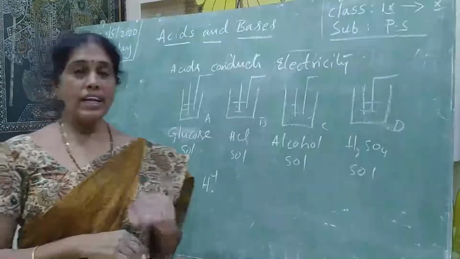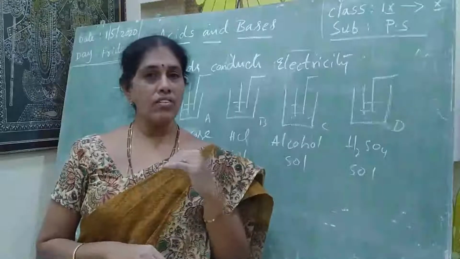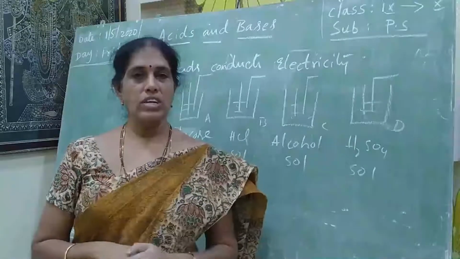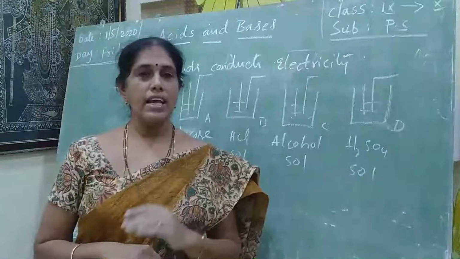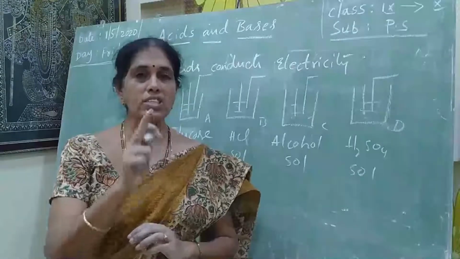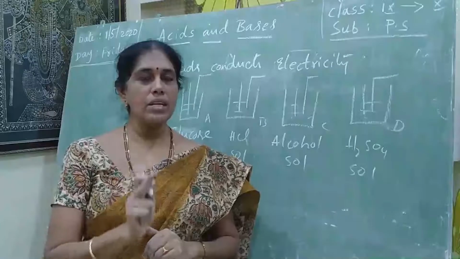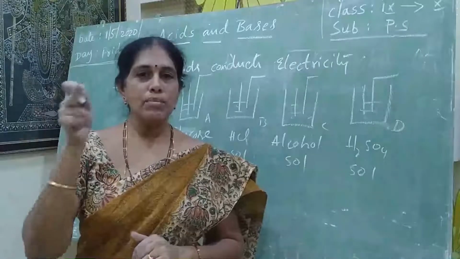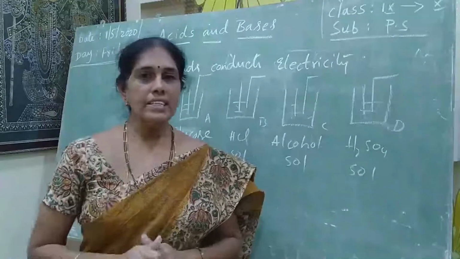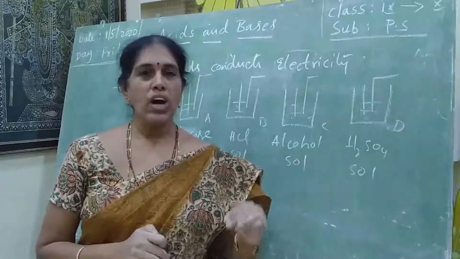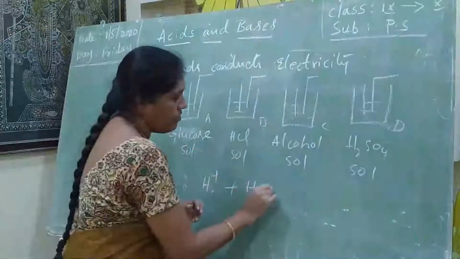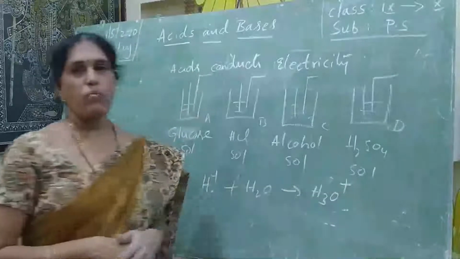But when the acid liberates H plus ions in the presence of water or in aqueous solution, those H plus ions will not exist lonely. Please remember, note this point. The H plus ions liberated by the acids in the presence of water will not exist lonely. They will come and join with water. By that we will get the H3O plus.